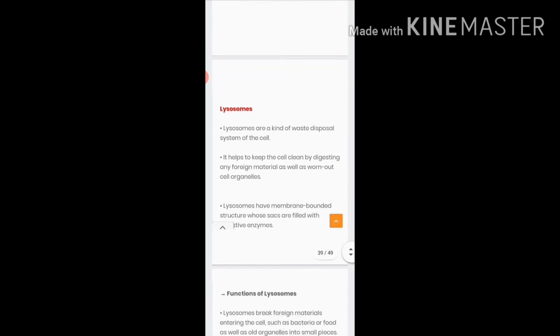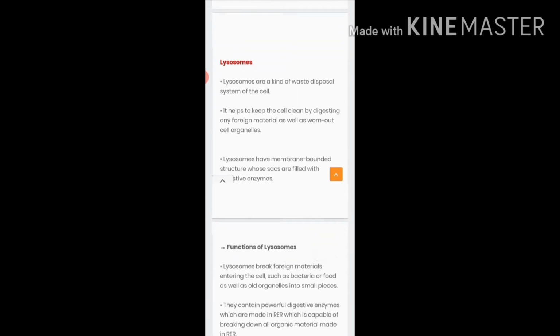Now let us go to the next cell organelle, that is lysosome. Students, lysosome is also known as suicidal bag. What do you mean by suicide? Suicide is to kill one's own self. Correct? So over here also lysosome is doing the same thing when the cell is worn out. Worn out meaning the cell is not functioning effectively. Then there won't be any need of that particular cell. So lysosome is going to kill the cell in which it is present, that is its own cell. So it is known as suicidal bag.